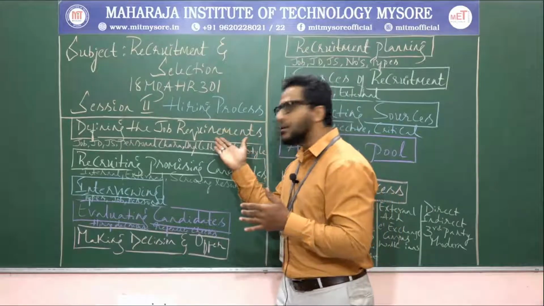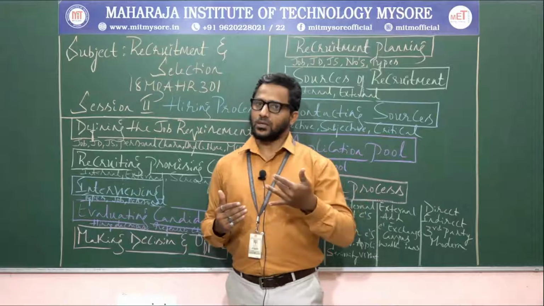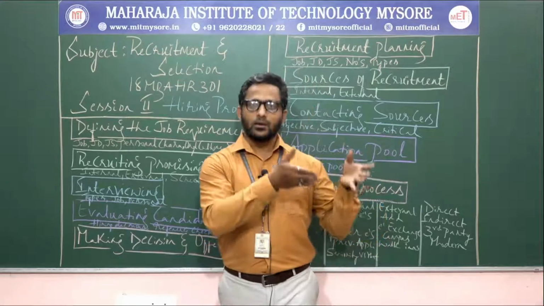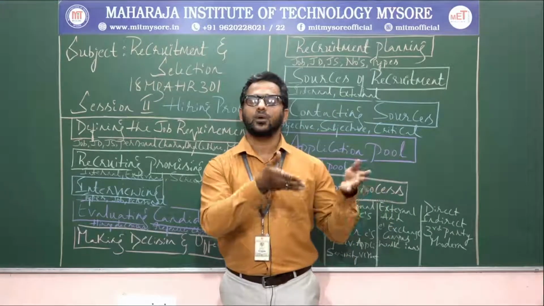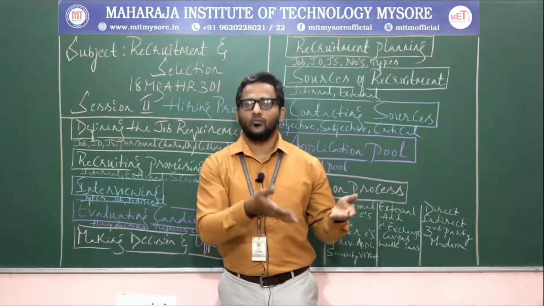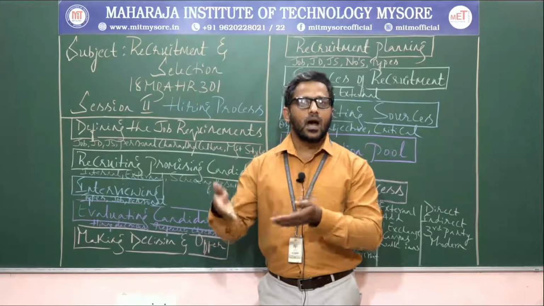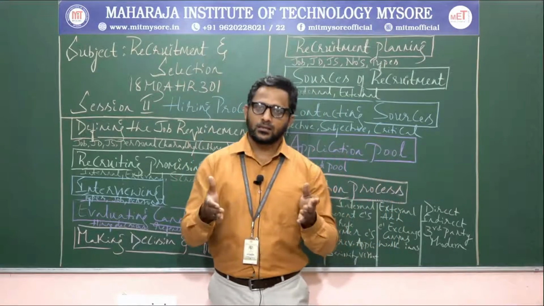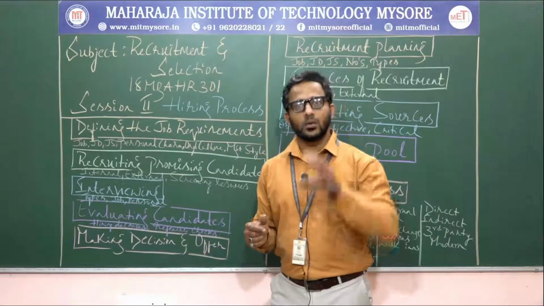Or we can also understand how we are defining the job: job description and job specification. Job description describes the job in terms of its nature, characteristics and features, what this job exactly says, how you are supposed to perform it. That means duties, roles, responsibilities and tasks in the form of features, characteristics, nature and context. Specification covers the specified knowledge, skills and abilities required by an incumbent to perform this particular job.